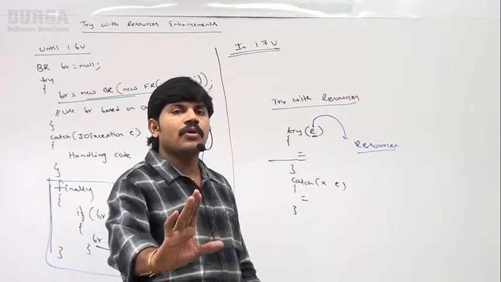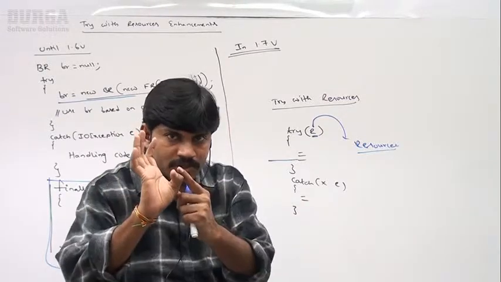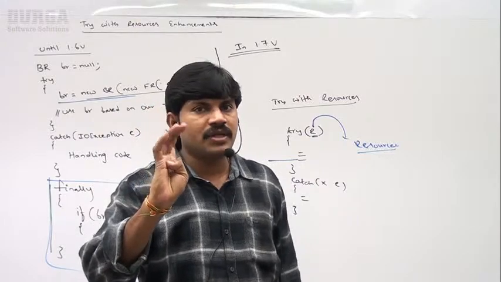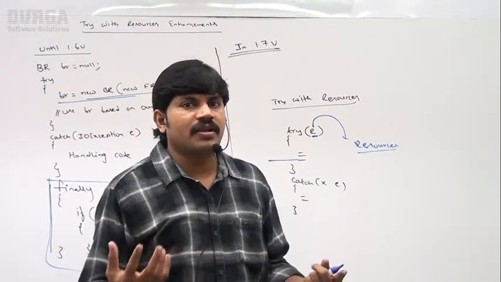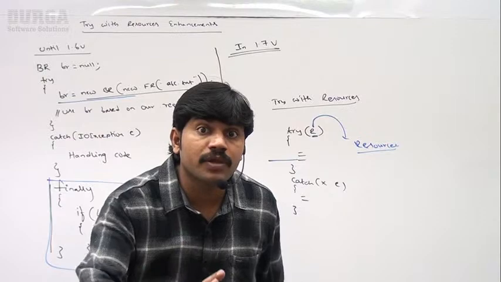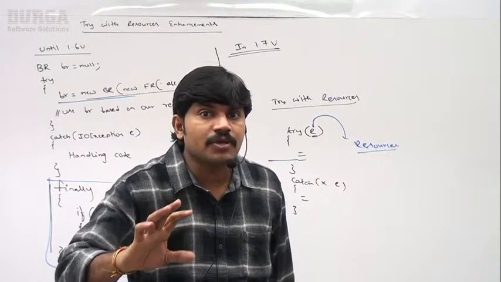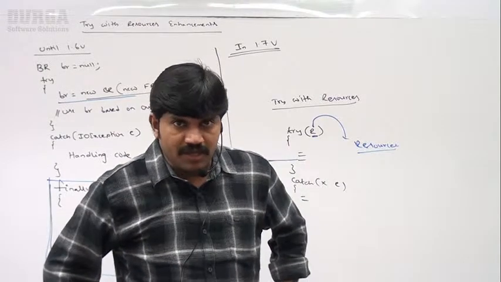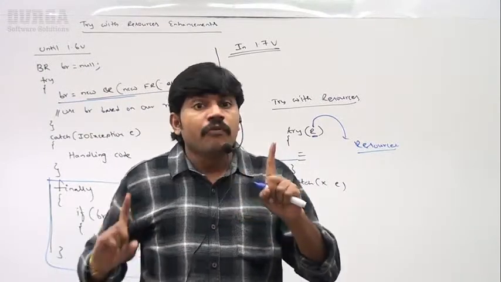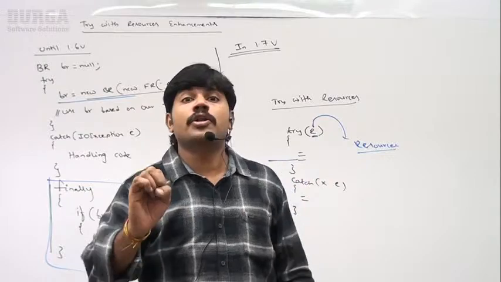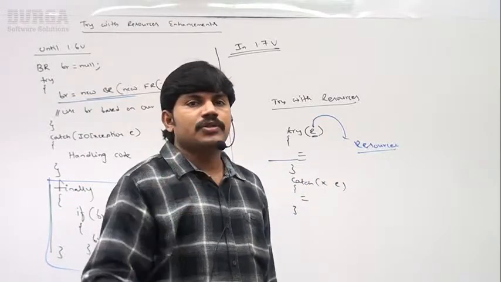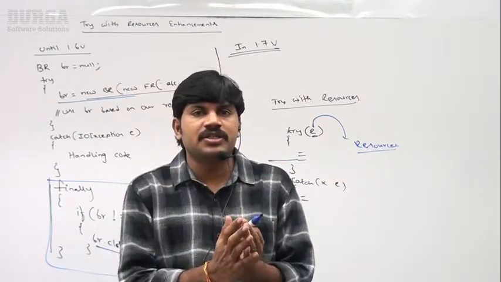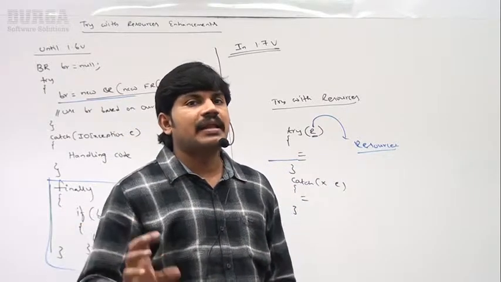So the programmer is not required to close, so complexity will be reduced. Second, the finally block is not required to write, so the length of the code will decrease, and readability by default will be improved. Everyone can understand. Very important point: try with the resources is the big change in exception handling in Java.